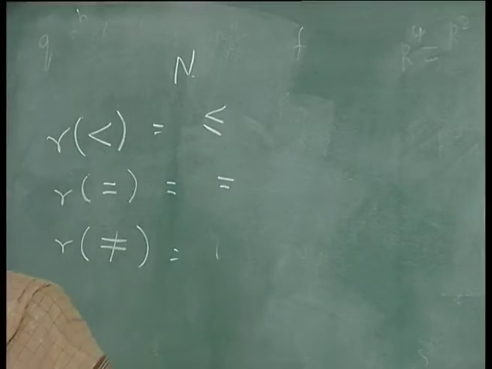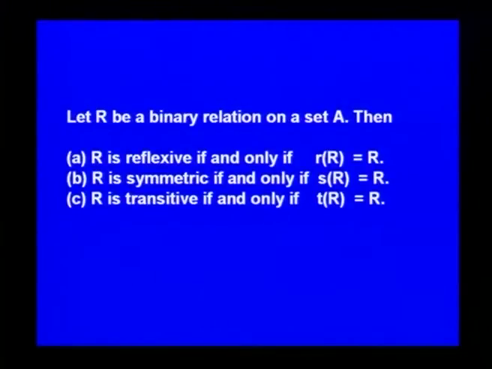Let us see more about reflexive closure. Now, this you can very easily see. Let R be a binary relation on the set A. Then R is reflexive if and only if the reflexive closure of R is equal to R. R is symmetric if and only if the symmetric closure of R is equal to R. R is transitive if and only if the transitive closure of R is equal to R.